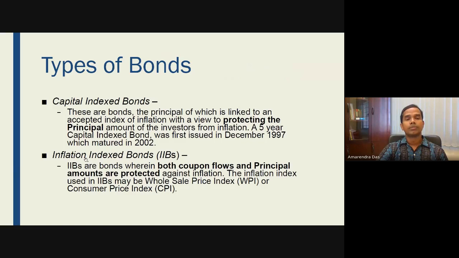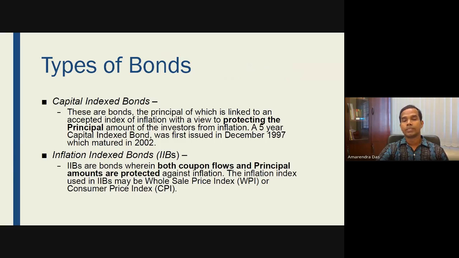And then we also have inflation index bonds. These are a little different from the capital index bond. In inflation index bonds, both the principal amount and the coupon flow or the interest flow are protected from inflation, because sometimes, remember, when the inflation rate is higher than the coupon rate that you are getting, that means you are incurring a loss, because you could have gained if you had bought commodities and stored them.